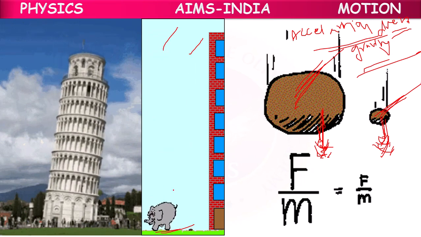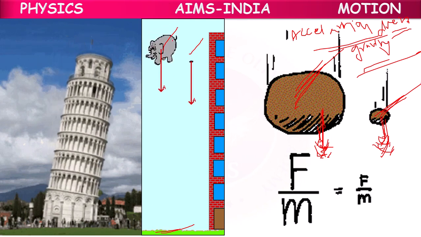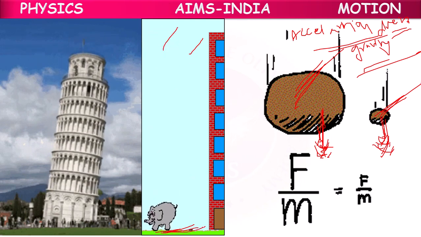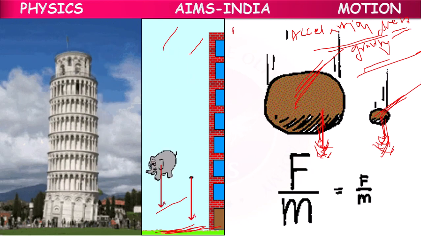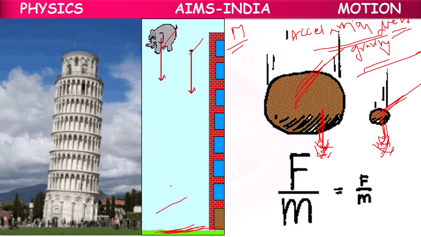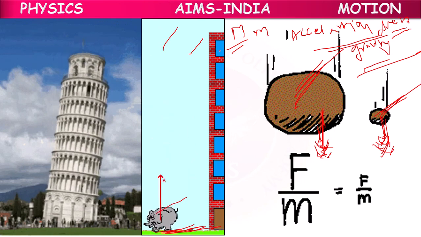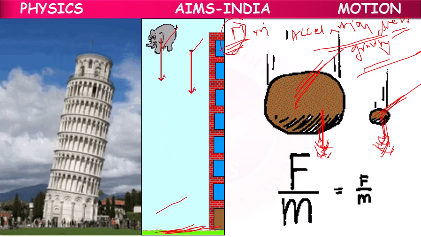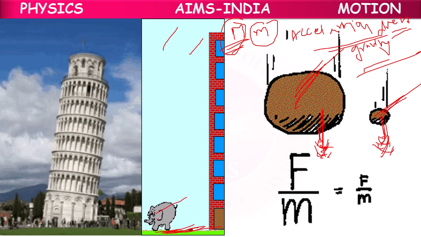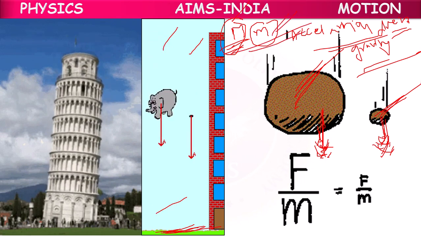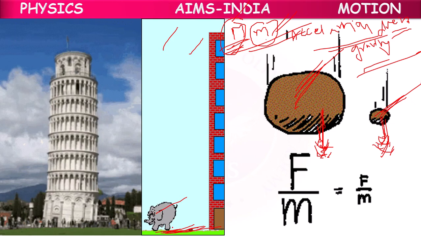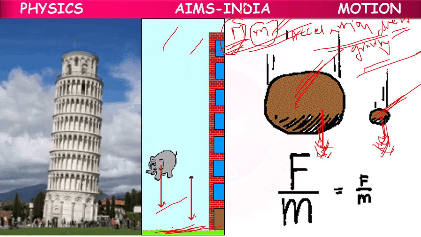But the question is, why are they falling at the same time? Because here the elephant has more mass. Mass of the elephant may be capital M. Mass of the feather may be small m. What is mass? The actual matter present in the object, or the number of atoms or molecules present. In the elephant they are more, capital M. In the feather they are less, small m. Both the masses are different, but still they are falling to the ground at the same time.